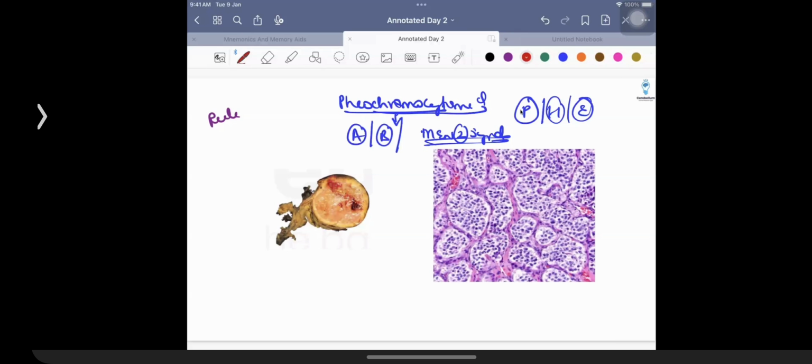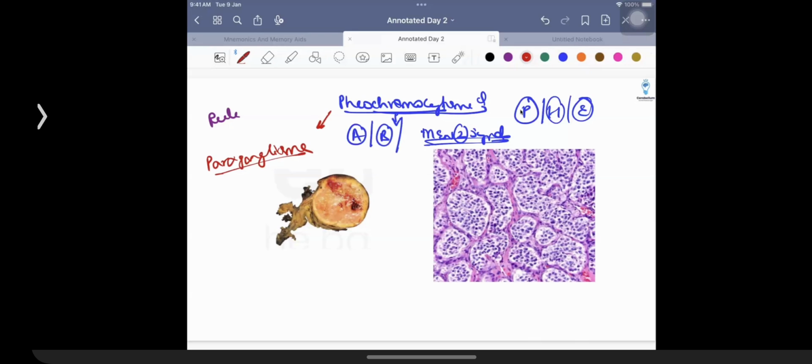Any patient who has extra-adrenal pheochromocytoma is given the name of paraganglioma. I am very happy to note that some of you who attended the mission class are able to recall it. Patients who have paraganglioma can have an association with GIST as well. Paraganglioma plus GIST is given the name of hereditary paraganglioma. That is because of a succinate dehydrogenase complex problem. So that is what we had discussed earlier.